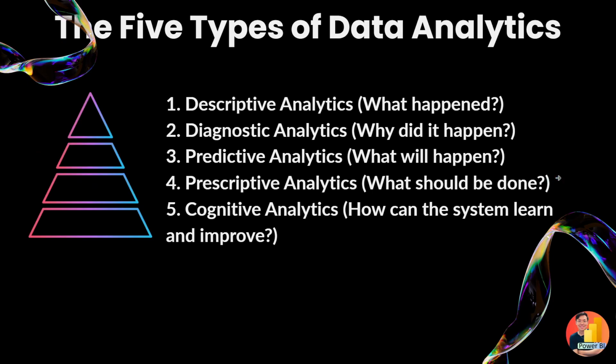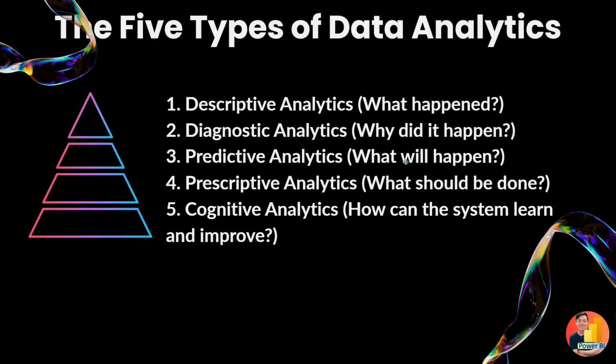There are a few types of data analytics, each one harder than the other. The first one is descriptive analysis, the simplest one. Basically, we can look at it and know what happened. Diagnostic: why did it happen? It's harder than descriptive. Predictive is even harder: what will happen?